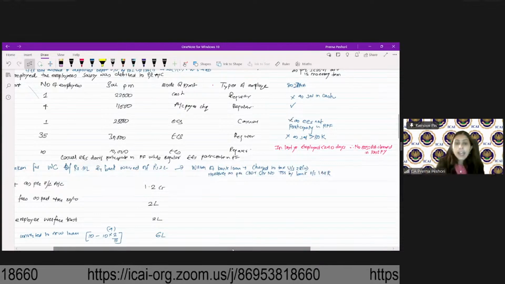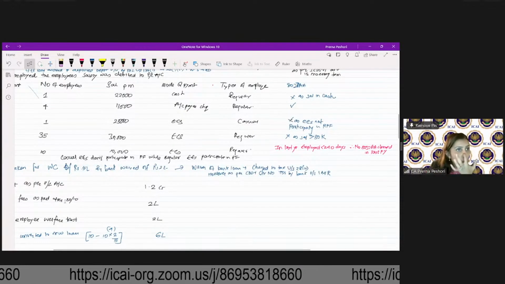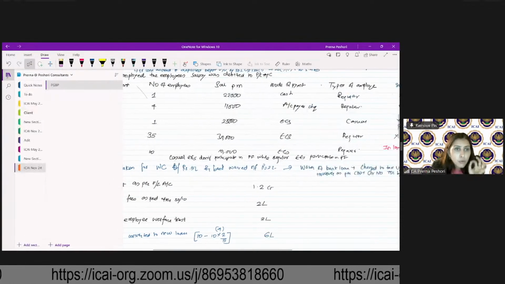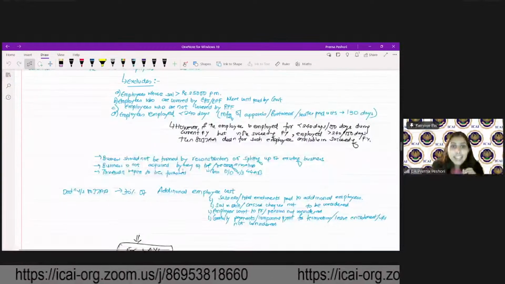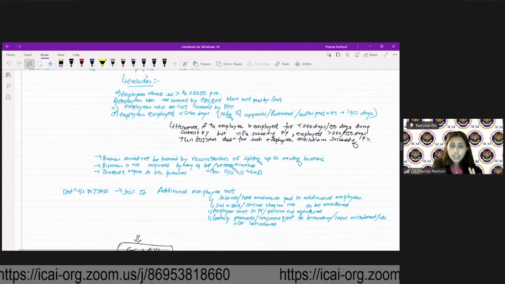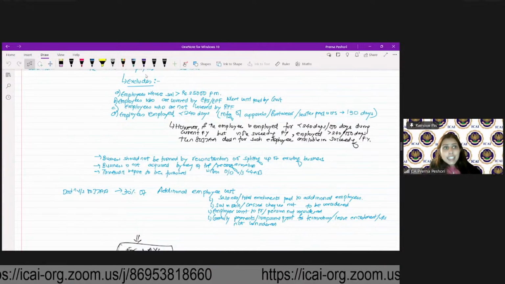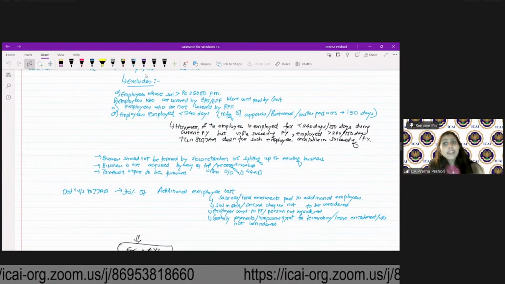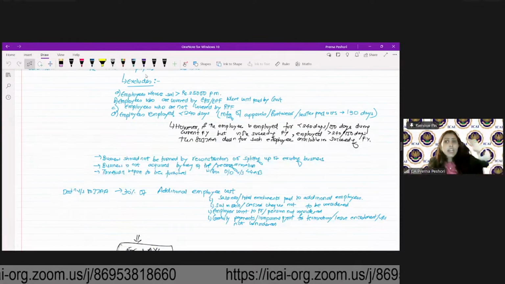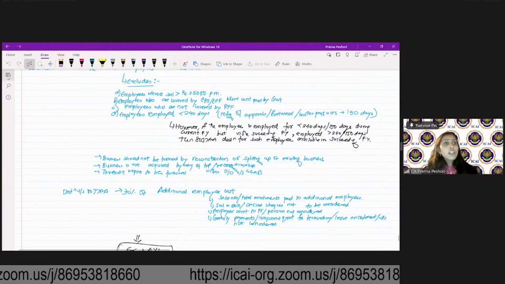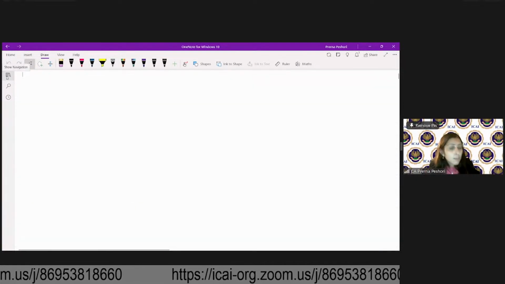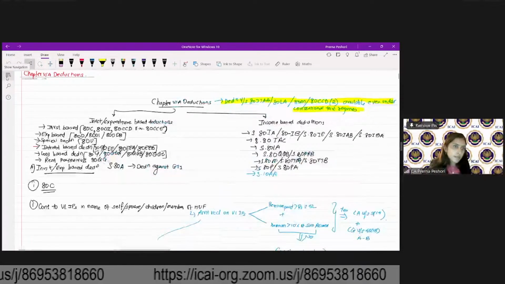And the provision says, if you go back to this provision, that if the employee is employed for less than 240 days in the current year, but in the succeeding previous year he is employed for more than 240 days, then 80JJAA will be given in the subsequent previous year.